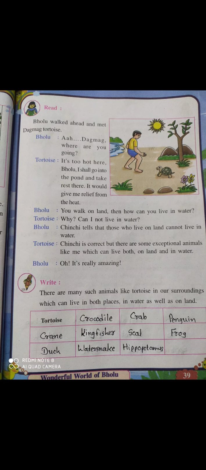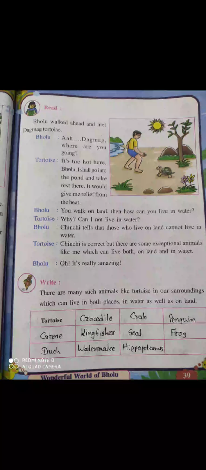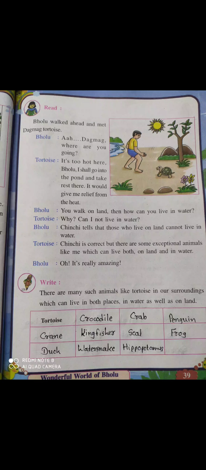Okay, here. Now Bholu walked ahead and met the tortoise, Dugmug. Bholu says, Dugmug, where are you going? Now tortoise answered, it's too hot here. Bholu, I shall go into the pond and take rest there. It would give me relief from the heat.